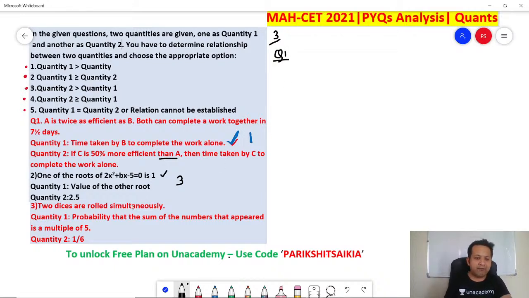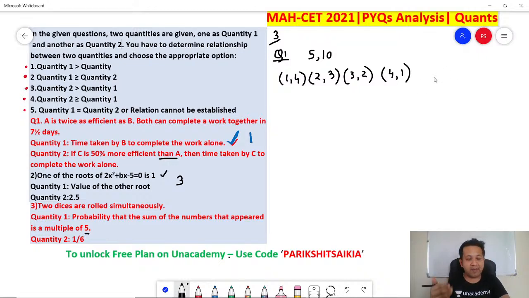If you have to have a multiple of 5, can I say the only possibilities are you can have 5 or you can have 10. How can I have a 5? What are the options of having a 5? It can be 1, 4. It can be 2, 3. It can be 3, 2. It can be 4, 1. If you throw 2 dice, these are the 4 options of having a 5.